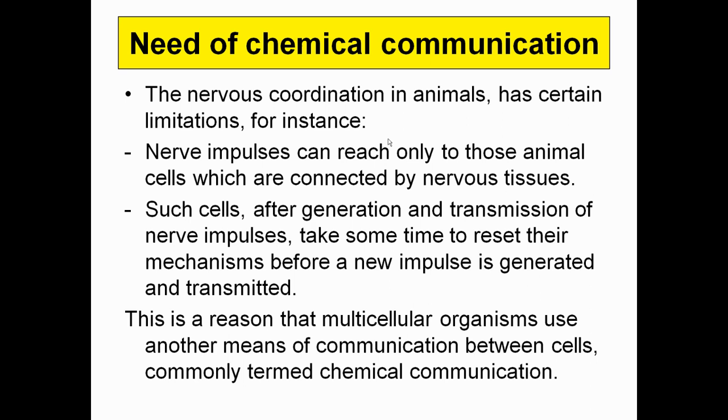It takes some time, and the impulse which is generated stays for a very brief period of time. So we need one sort of communication, referred to as chemical communication, which can stay for longer and can immediately respond to a particular stimulus. So that's what we require, chemical communication along with the nervous system.